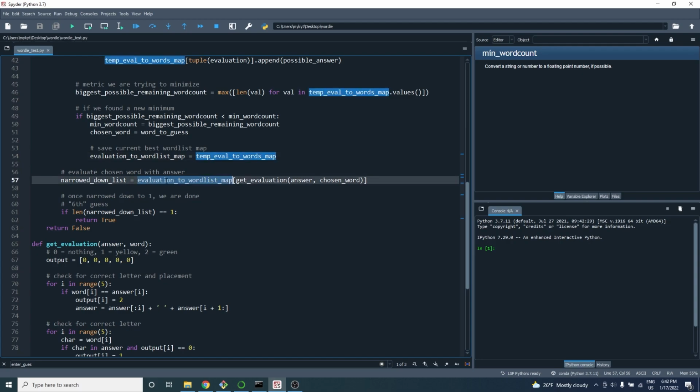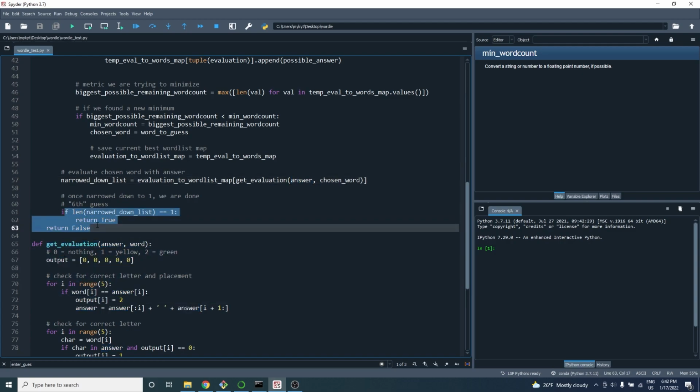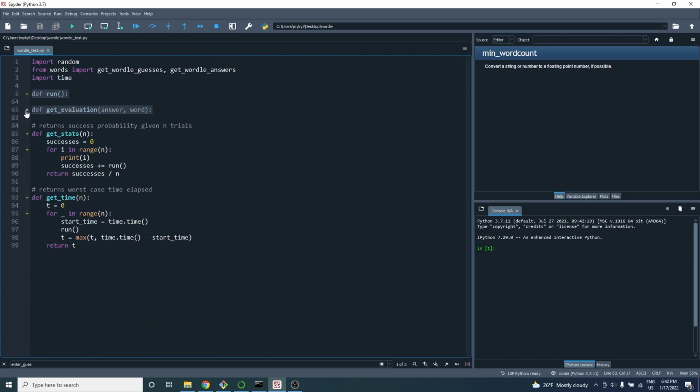And then this line right here narrows down our answer list using the evaluation that we get, using that answer that we randomly generated, and then the chosen word that we chose by looking through this matrix. And that's about it regarding the algorithm. Basically, this function returns true if we guess the word and false if we do not. These last 2 functions allow us to test our algorithm.